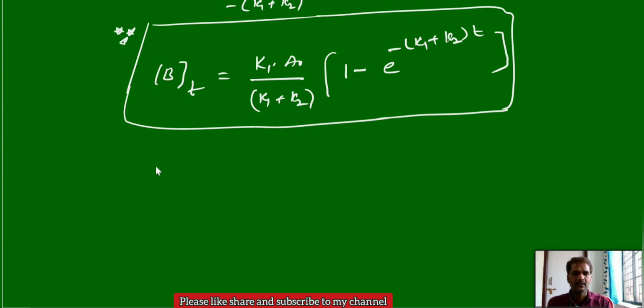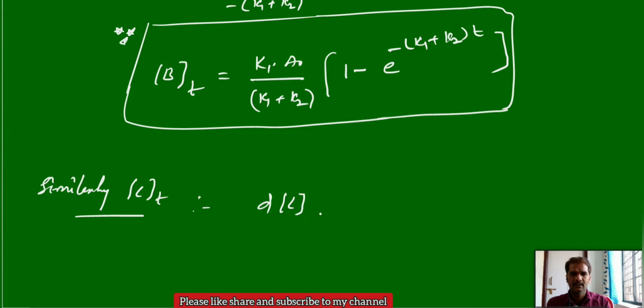Similarly, we can calculate the concentration of C at a time t. First, you can write the rate equation: change in concentration of C at a time t by dt is equal to K2 into the concentration of A at a time t. So everything is the same, only in place of K1 you just write K2.